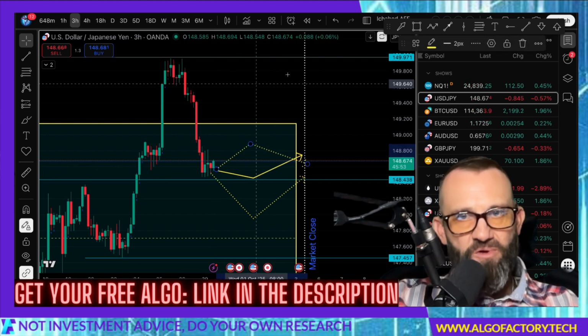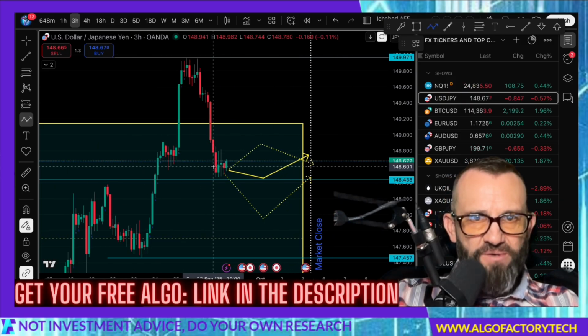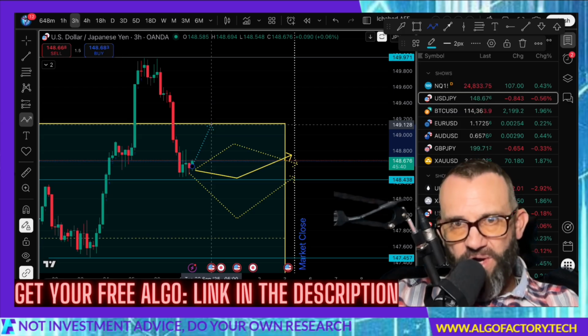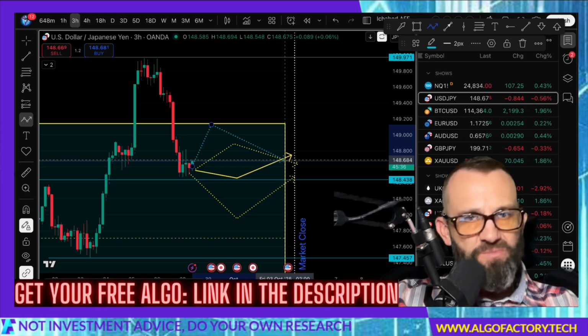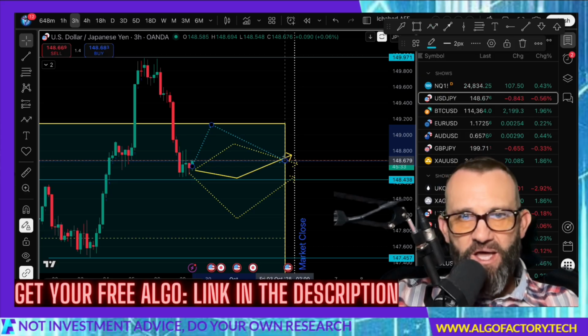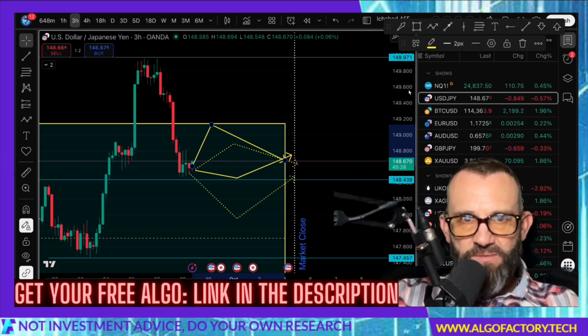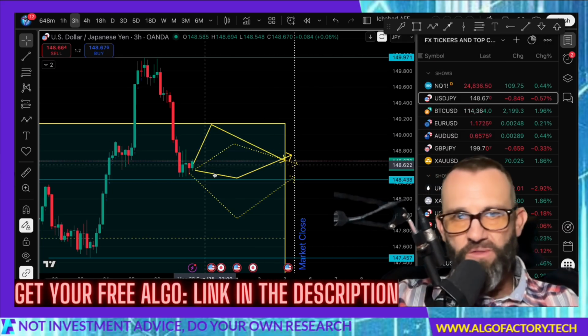We are starting to see price head up a little bit, so I will draw what that might look like. If it's more of an extreme bounce, it might respect this range right here and sort of go up to 149.12. That might be the highest that it goes based on some prior data, but I don't expect that. I expect more sideways action, and if there is a bounce, it would be a relatively weak bounce. That does remain to be seen, and a lot can happen, and remember, Governor Ueda does speak later this week, so that could throw some of this off.